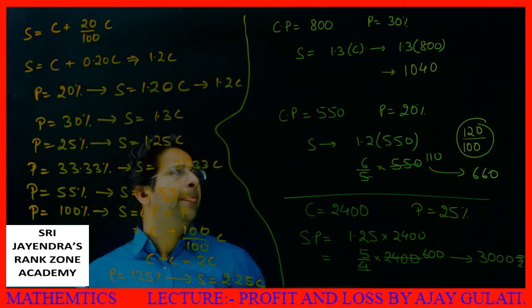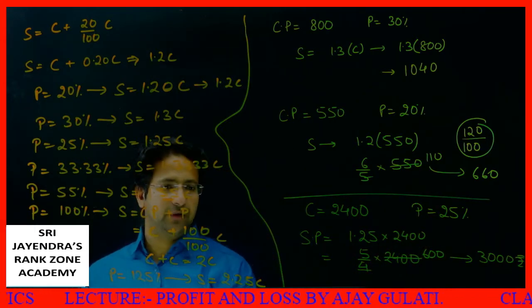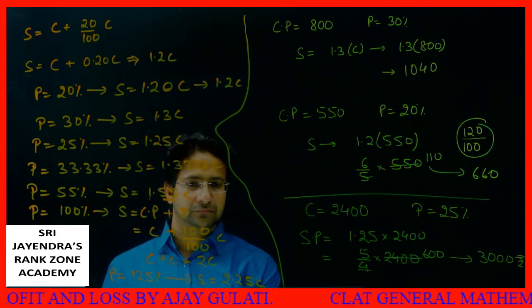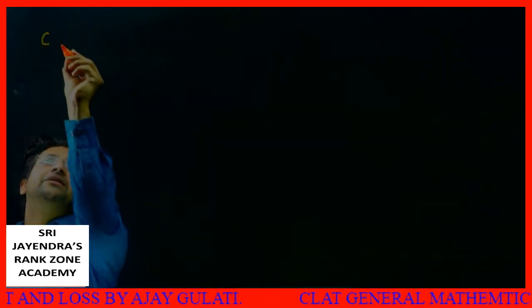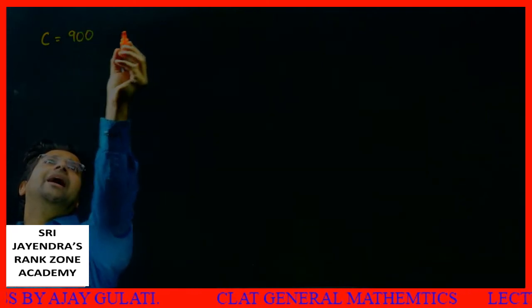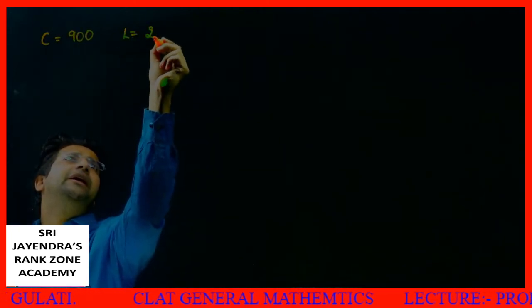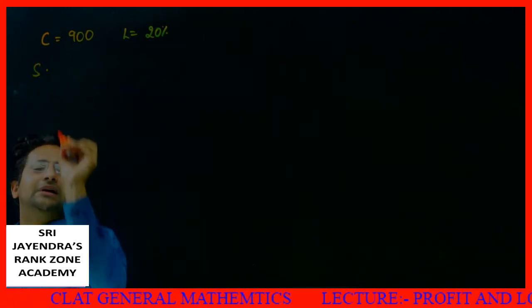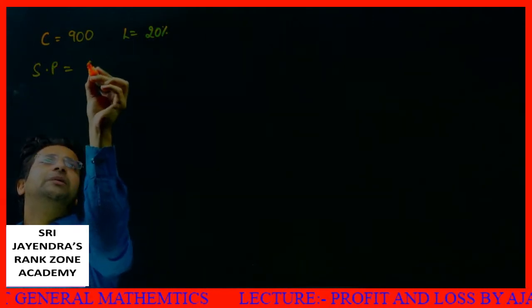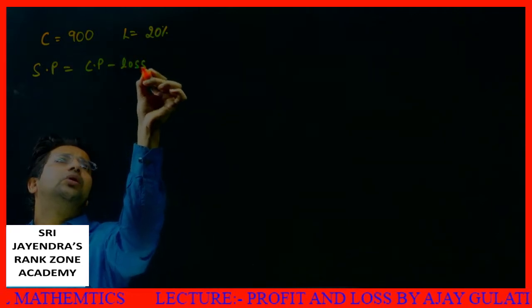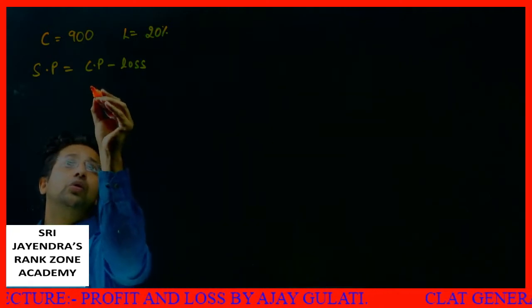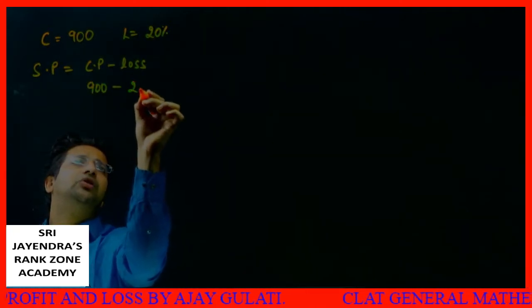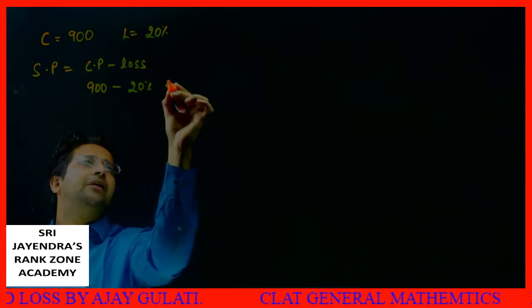Now I move ahead. Let me take one or two more examples. I am rubbing this off first. Now let's take a few basic examples of loss. Suppose I say my cost price was rupees 900 and while selling I incurred a loss of 20%. Then what is my SP? SP is what, dear students? SP is CP minus loss. Loss is always calculated on CP. Profit is also calculated on CP. So 900 minus 20% of 900.